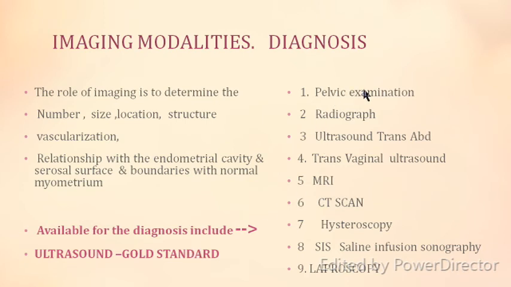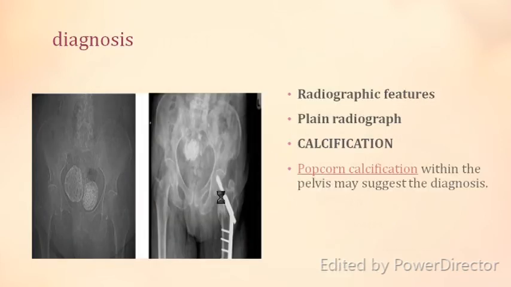Pelvic examination can be done as an investigation. You can do an X-ray, or an ultrasound which can be transabdominal or transvaginal. You can resort to CT or MRI, though expensive. Hysteroscopy, hysterosalpingography, saline infusion sonography and laparoscopy are the other modalities.